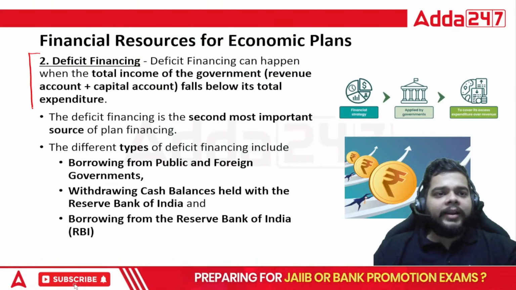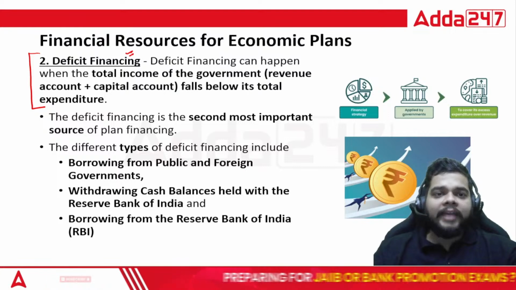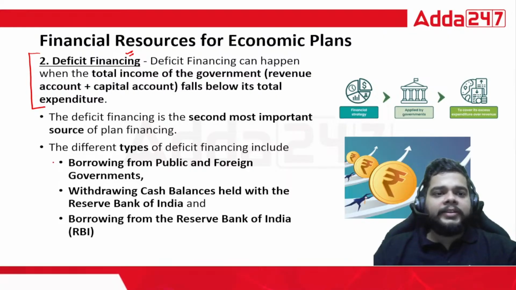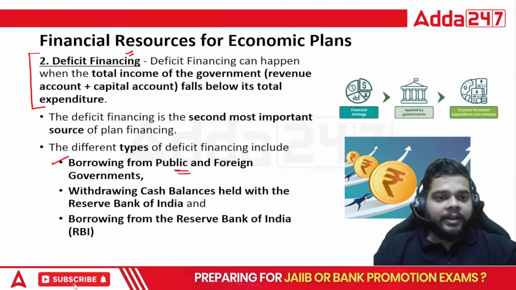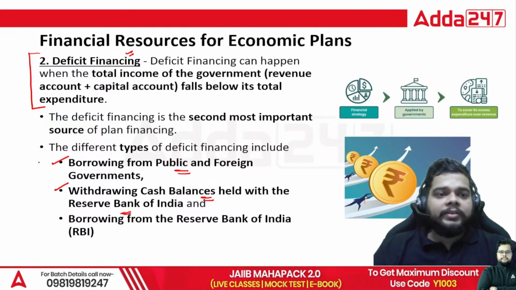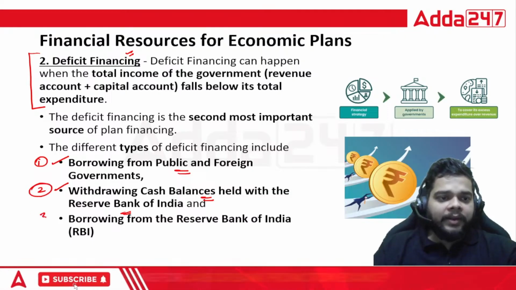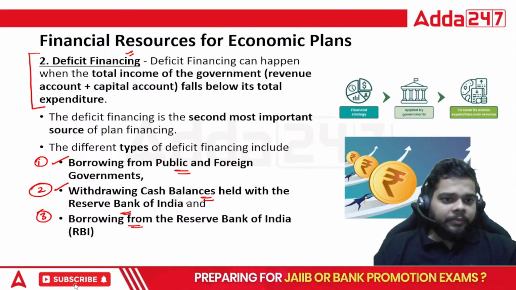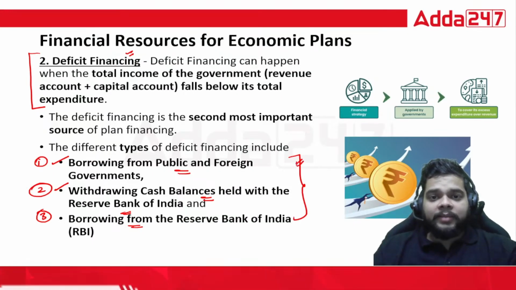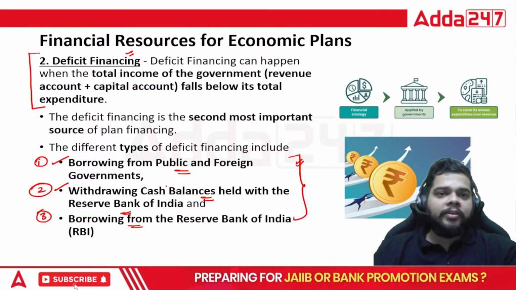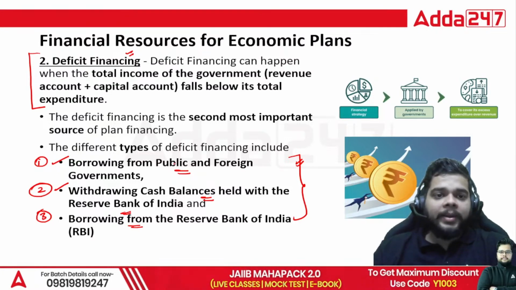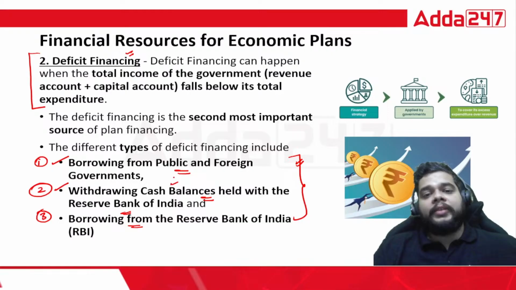The second financial resource is deficit financing, where we have three methods via which the deficit financing can be done. First, borrowing from public and foreign government. Then, withdrawing the cash balances held with the RBI. And the third one, which we have seen in the option, is borrowing from the RBI. Fine. So all the three you must remember, because a question can be asked around any of the three. So for deficit financing, always remember: borrowing from public and foreign government, withdrawing cash balances held with the RBI, and borrowing